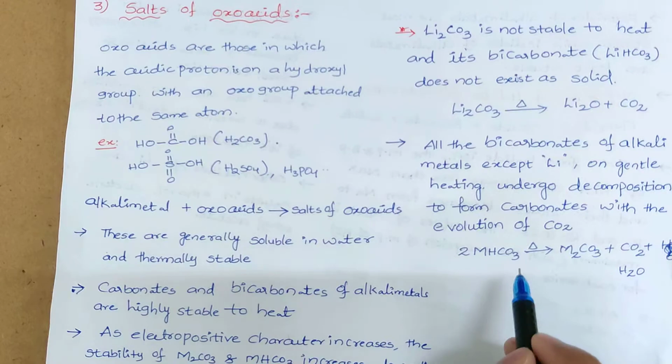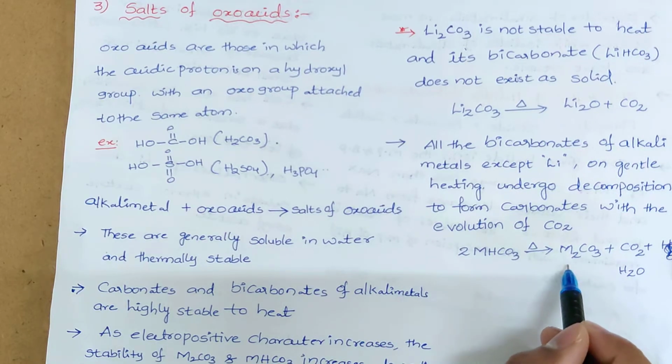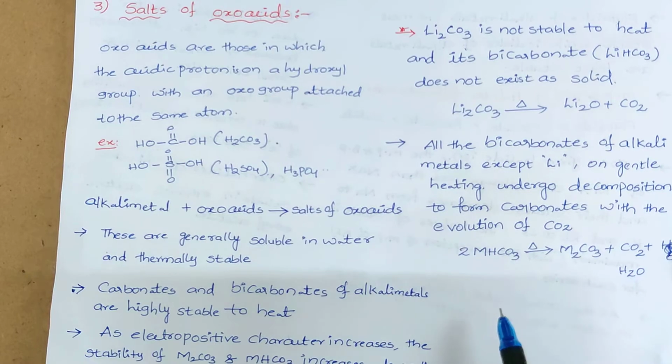So when bicarbonates of alkali metals except lithium are decomposed, they form the carbonates of that alkali metal, and the stability of carbonates and bicarbonates generally increases down the group. This is about the salts of oxo acids.